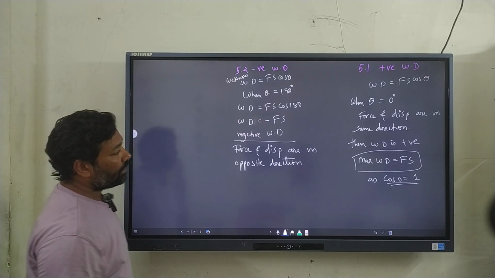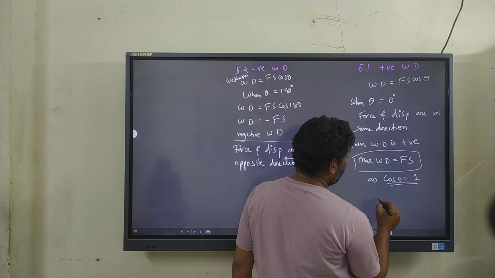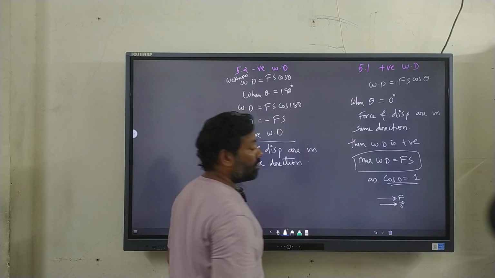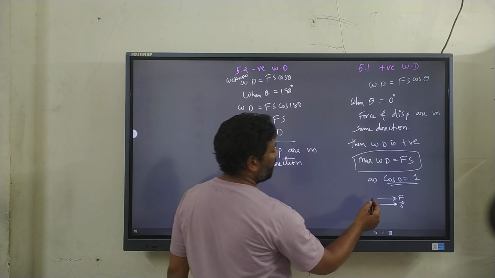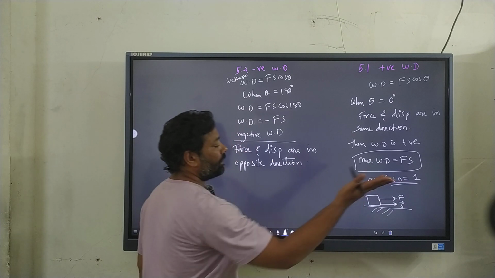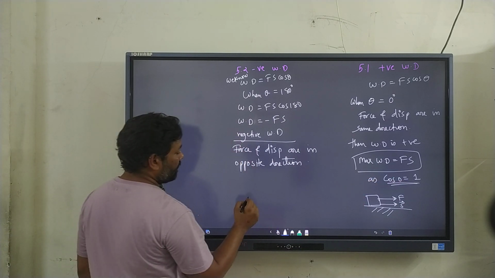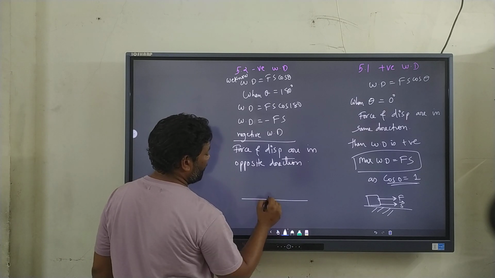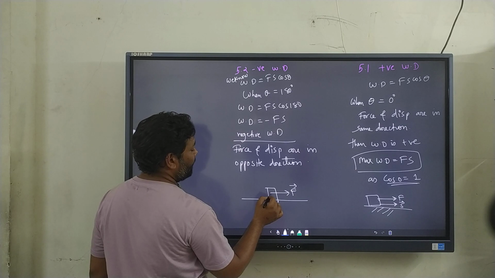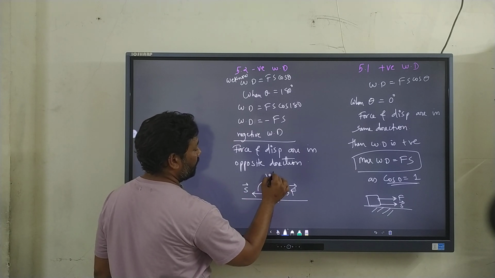In the other case, if I represent it diagrammatically, the angle is 0. So force as well as displacement are both in the same direction. See, the angle between them is 0. The box is pulled with the force F, and the displacement also happens in the same direction. And in this case, diagrammatically, let's say the box, force is in the right direction but displacement takes place in the left direction. The angle is 180 degrees.